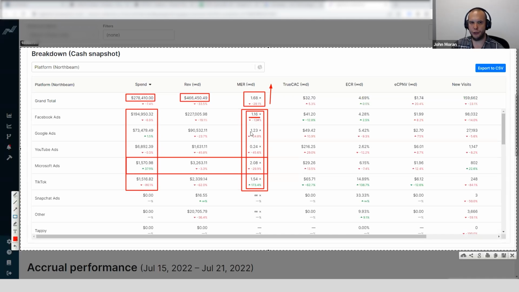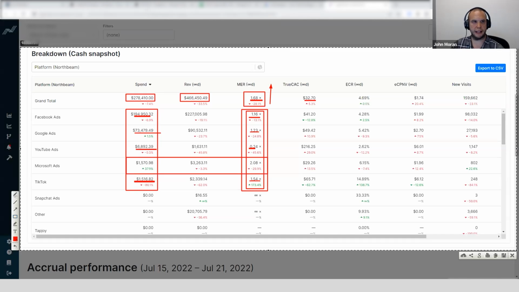How do you lose 200,000, 75,000, 7,000, 1,500 and win? It's interesting. This client needs to be above a 1.48 to make money first time. This is $32. How does a $32 CAC come about?